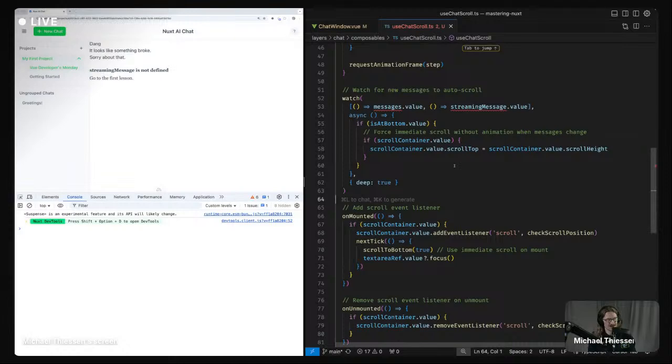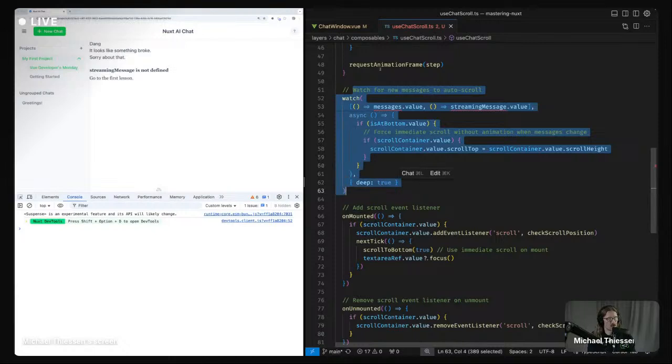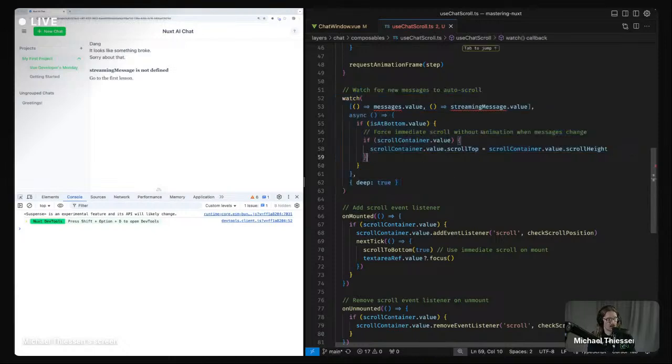So we could either pass these values in to this chat scroll composable, or we could keep this watch in our component and then call a method here to update it.